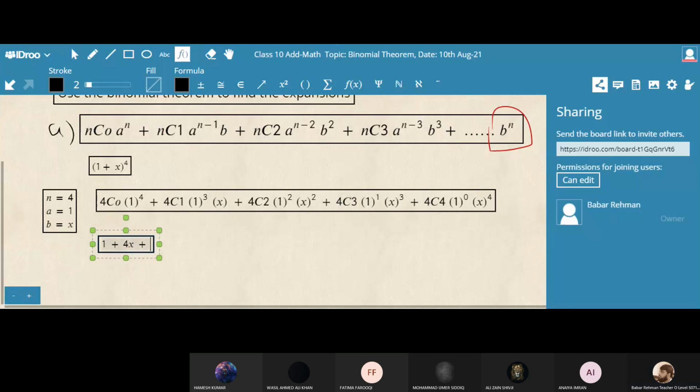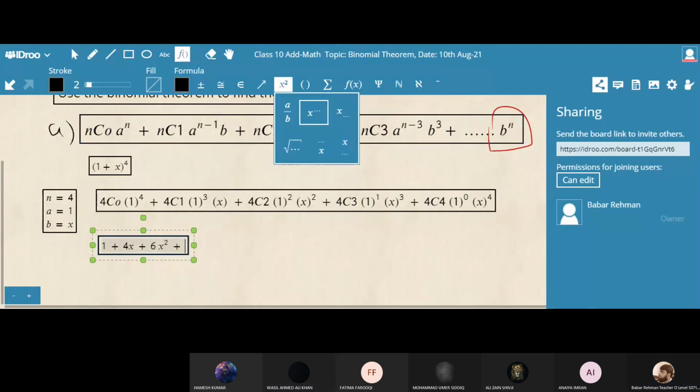Okay, next. 4C2. 6. Multiply by 1, so it will be 6x square. Next, plus 4C3. 4C3 is, sir, 4.